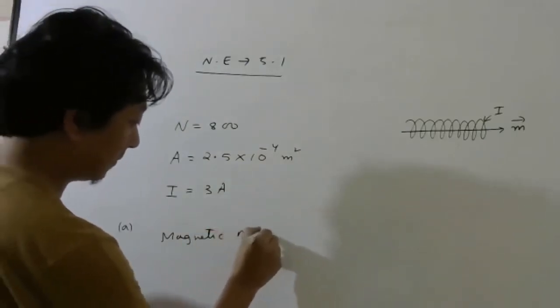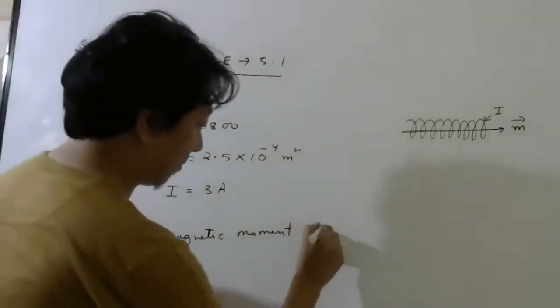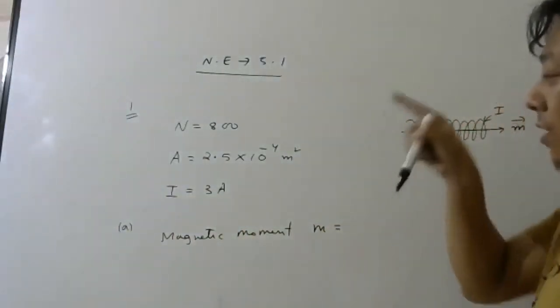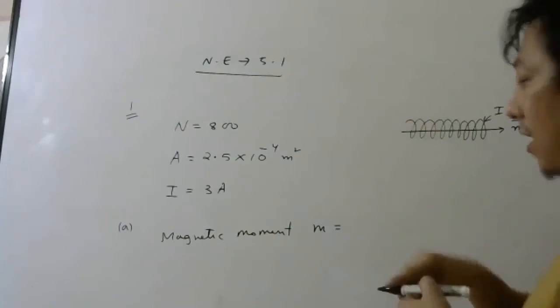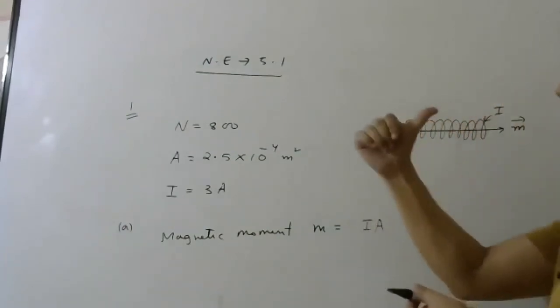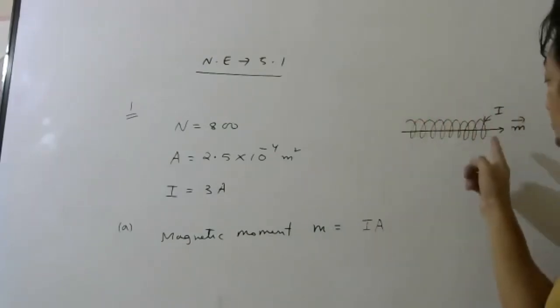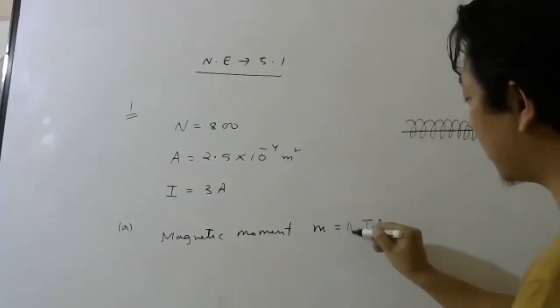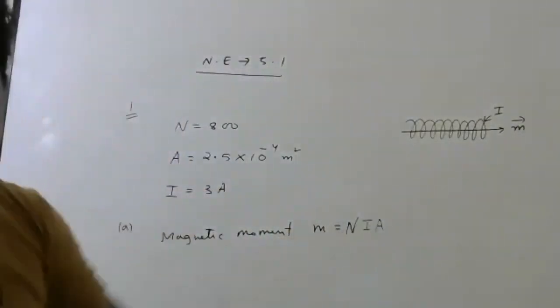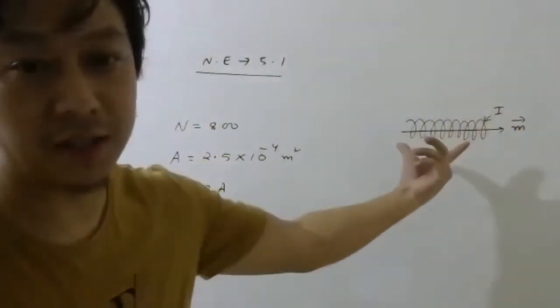Magnetic moment, M. What is the definition? If you consider only one turn, it is current into area. Direction will be given by right hand thumb rule. Or how many turns are there? N turns are there. So just multiply with number of turns. So that is the magnetic moment of this solenoid.